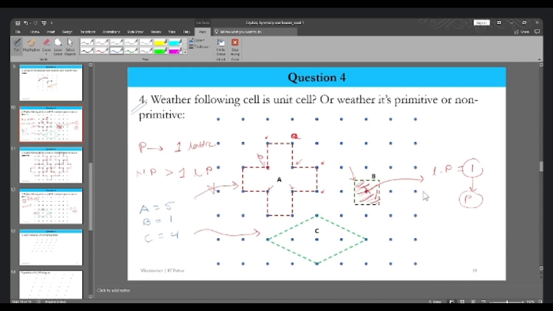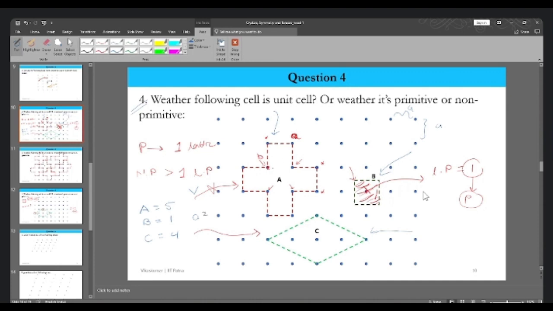Now let's try to make it a little bit more complicated. If someone tells us to find the volume of these particular unit cells, we can easily do it. If I say this is A and this is also A, can you tell me what will be the volume of B? Let's try to write volume over here. What is the volume of B? It will be A square.